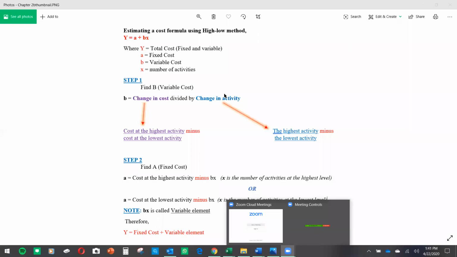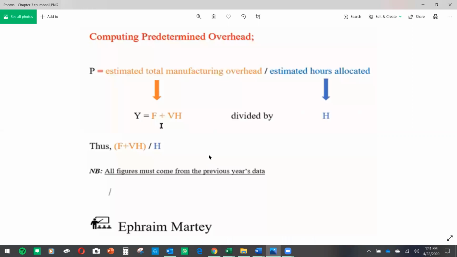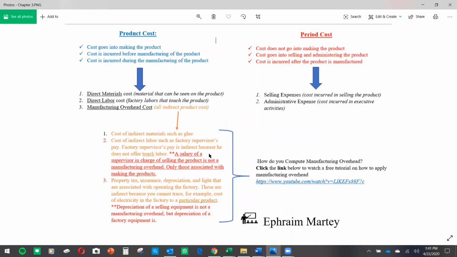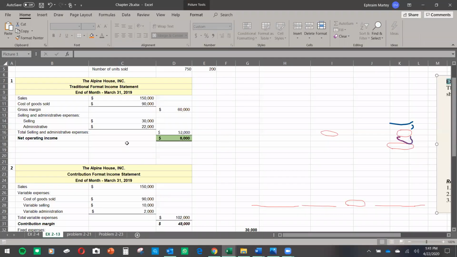If you are taking a managerial accounting class right now, I assume that you have already taken financial accounting. So now you are being introduced to new things such as variable cost, fixed cost, predetermined overhead rate, manufacturing overhead, and other things like direct materials, direct labor, and manufacturing overhead, as I mentioned. Okay, good. And you have also been introduced to what we will call